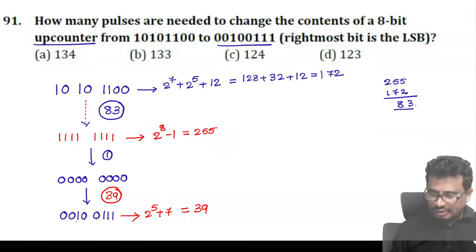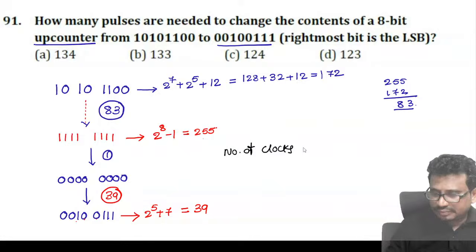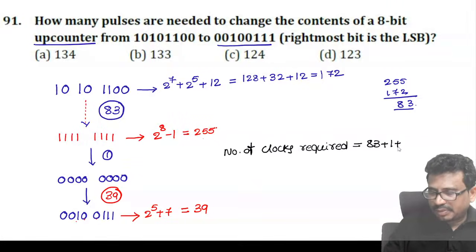So finally, how many total clocks are required? You tell me now here. The number of clocks required is equal to 83 plus 1 plus 39.